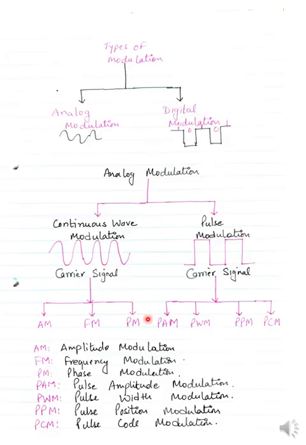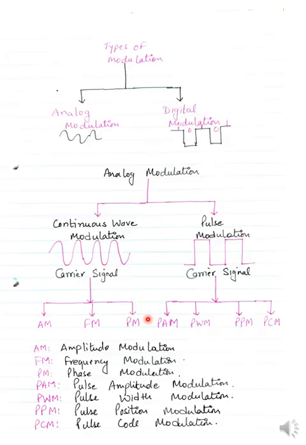Now as I told you, modulation is basically changing the properties of the carrier signal with respect to the baseband signal. The common terms we are going to use: the baseband signal is termed the modulating signal, meaning the signal which is bringing the modulation.